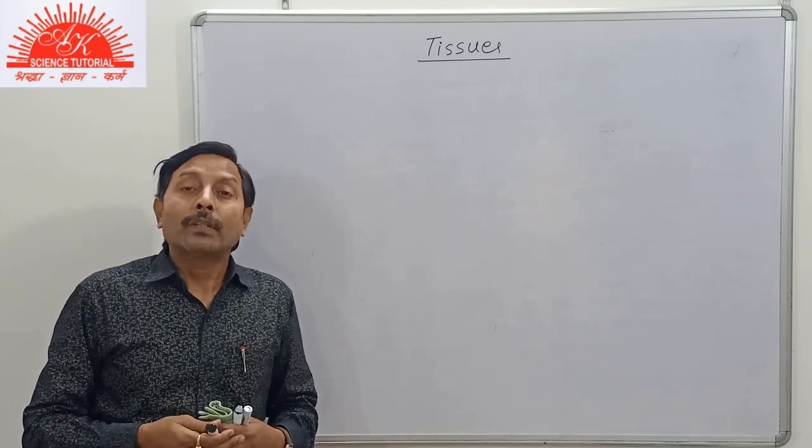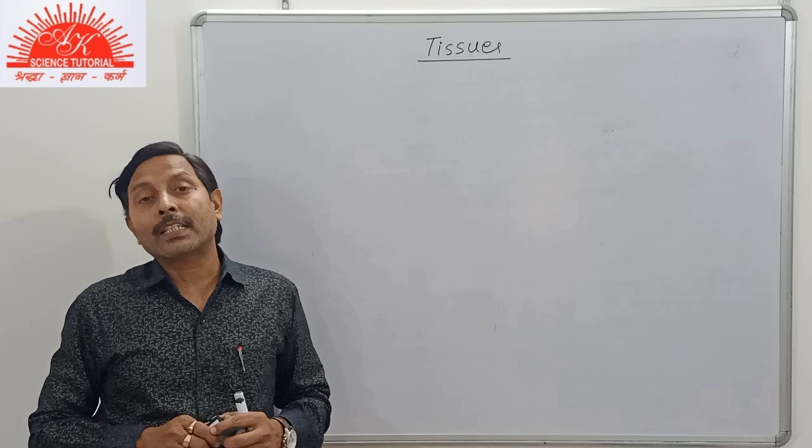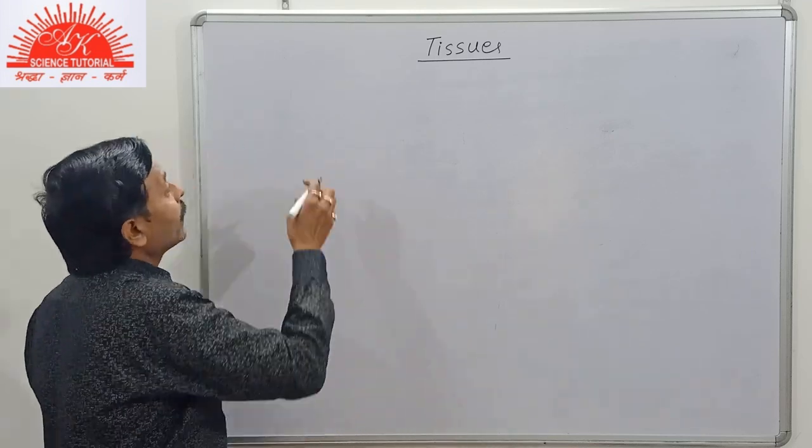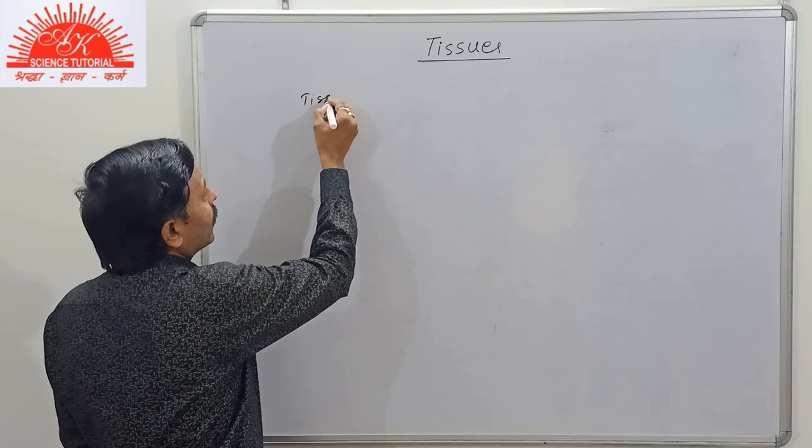Now, what is this group of cells performing a specific function known as? This is called tissue. So, what is the tissue?